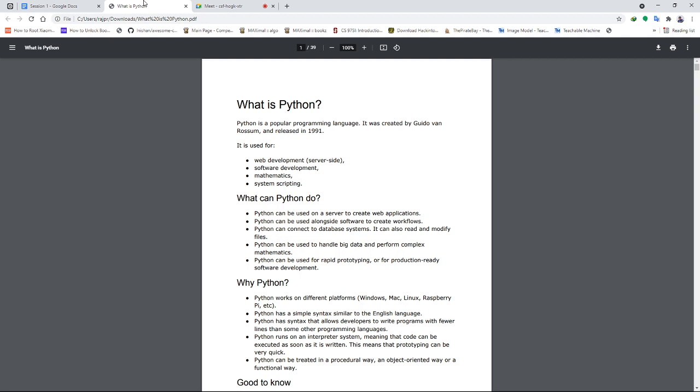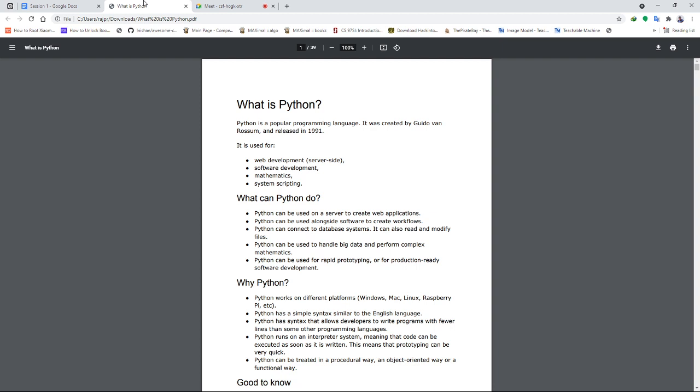Okay, what Python can do is the second question. It can be used on a server to create web applications, for example deploying our web apps, machine learning apps and data science projects. It can be used alongside software to create workflows, like generating CI/CD pipelines and DevOps. It can connect to database systems like SQLite, MySQL and other databases like CockroachDB with Python. It is easier to integrate and use them.